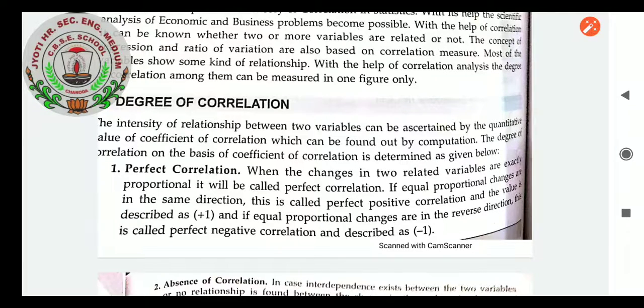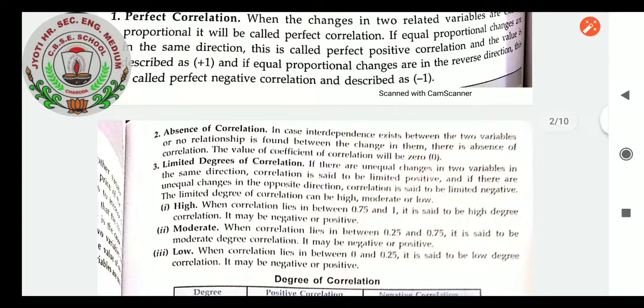Very first, perfect correlation. When the changes in two related variables are exactly proportional, it will be called perfect correlation. If equal proportional changes are in the same direction, this is called perfect positive correlation, whereas if equal proportional changes are in the opposite direction, it is known as perfect negative correlation. Absence of correlation: in case interdependence does not exist between two variables or no relationship is found between the changes in them, there is absence of correlation.